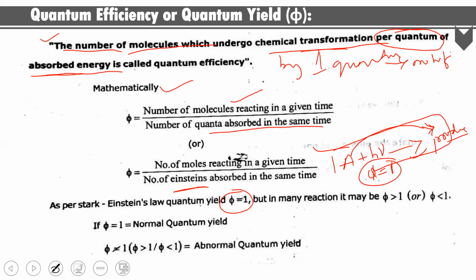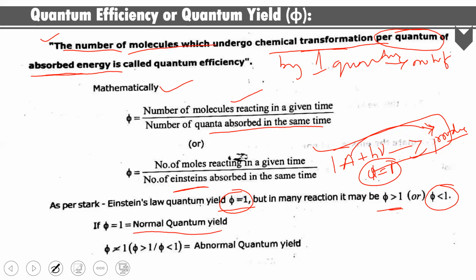So as per the Stark-Einstein law, what is the quantum yield? Quantum yield must be equal to 1. But many reactions may have a yield greater than 1 or less than 1. If it is equal to 1, it is known as normal quantum yield.